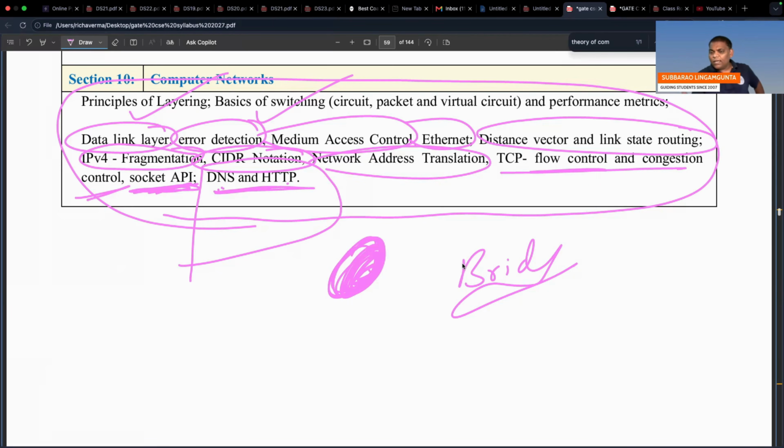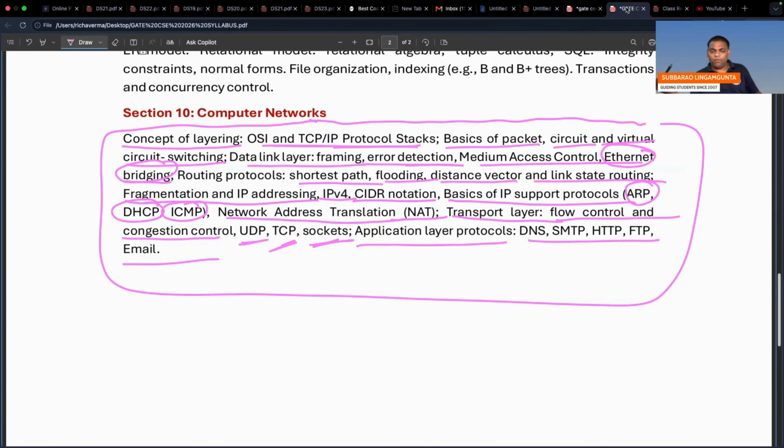If you are not done and want to do it now, study only whatever is in the new syllabus. You know very well, computer network has a lot of syllabus. I think they removed something. You can compare, I need not say anything. See the paragraph. I think 2026 has a very big paragraph.